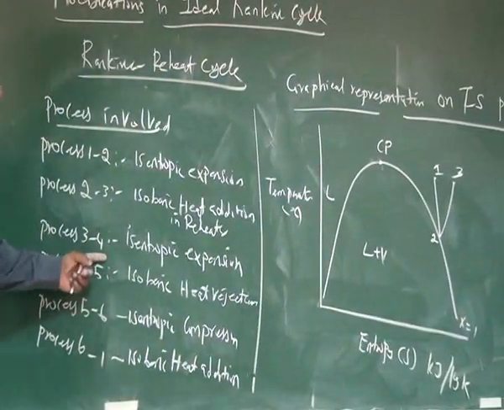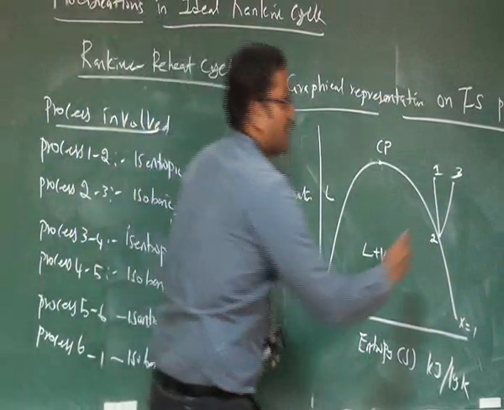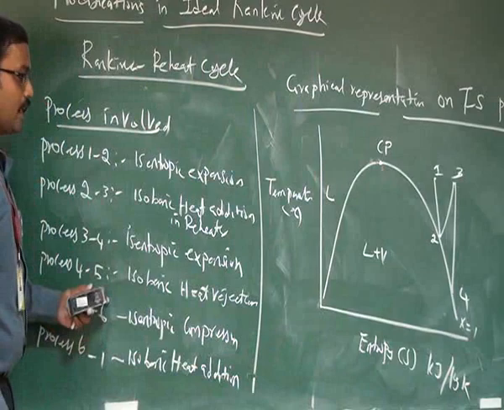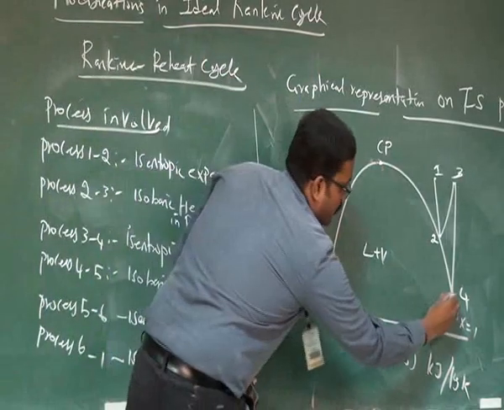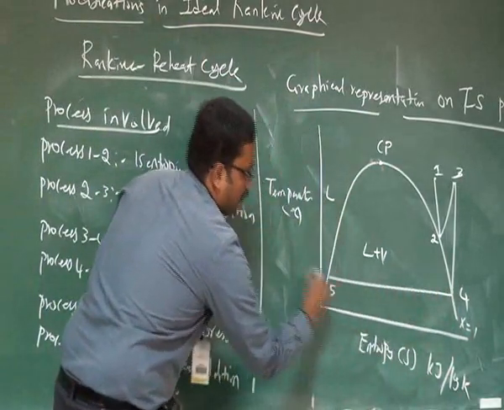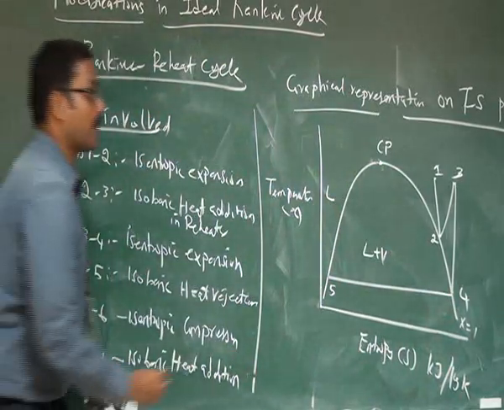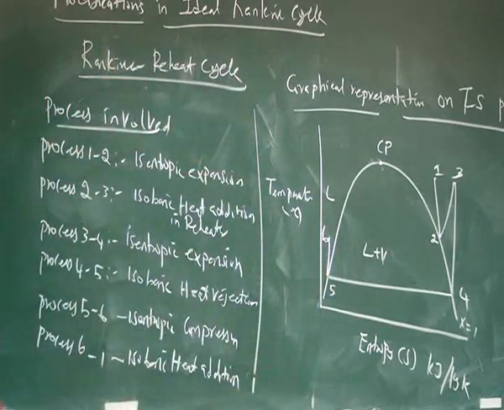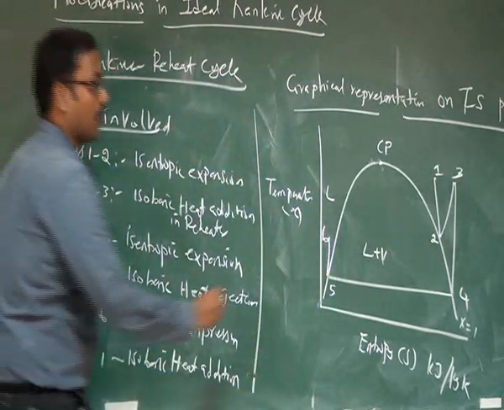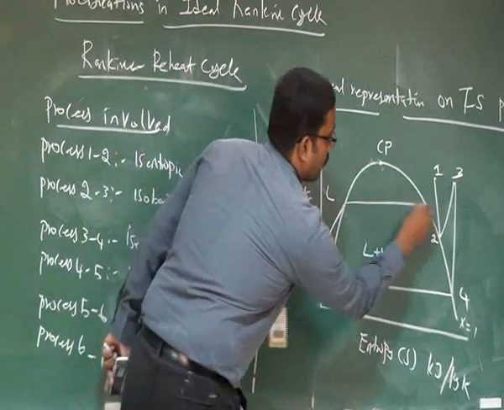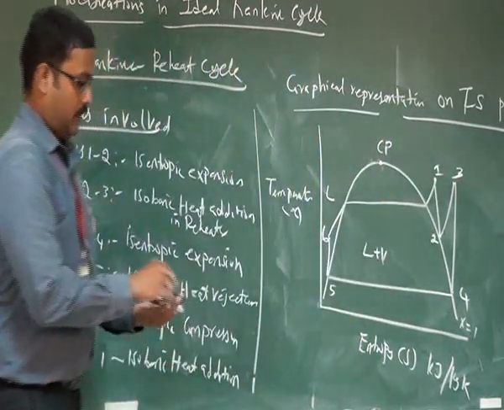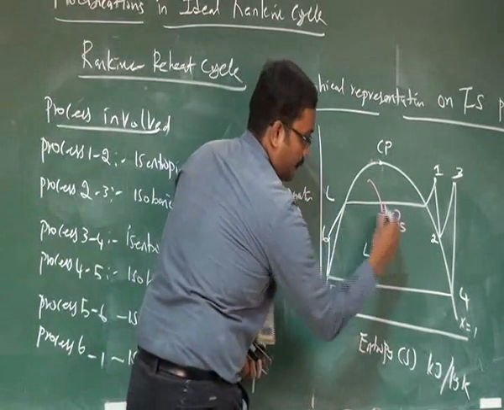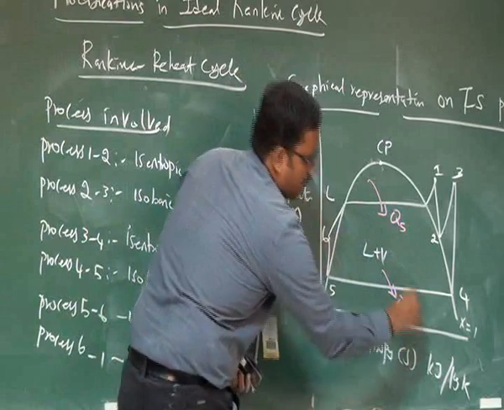Then 3 to 4 is isentropic expansion in the low pressure turbine. Then 4 to 5 is isobaric heat rejection. Then 5 to 6 is isentropic compression. 6 to 1 is isobaric heat addition in the boiler. Here you can add this heat supply and heat rejection.